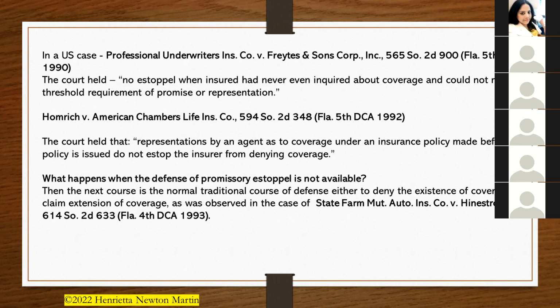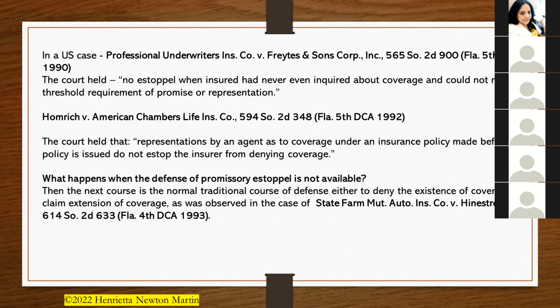Yet another case law, which is very important that you must quote for your exams, is Homerich versus American Chambers. The court held that representation by an agent as to the coverage under an insurance policy made before the policy is issued does not stop the insurer from denying coverage.